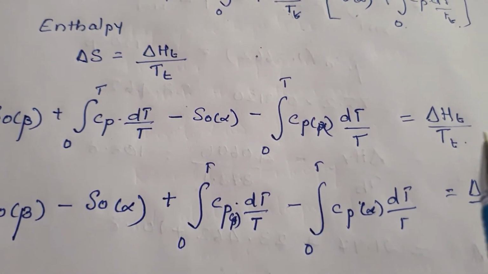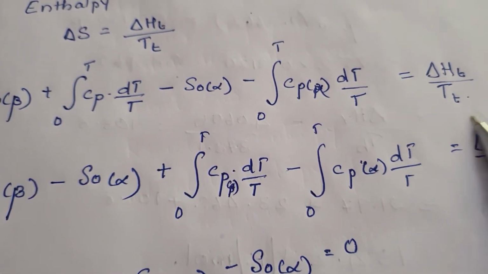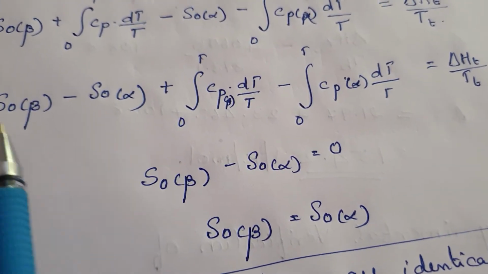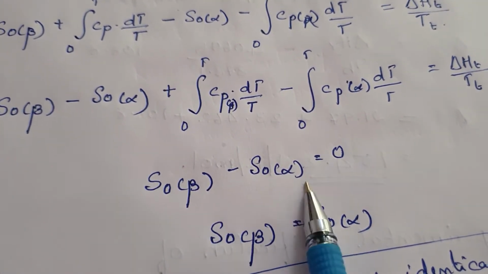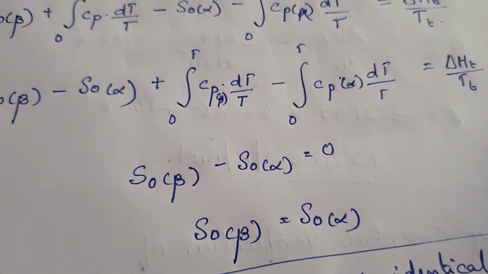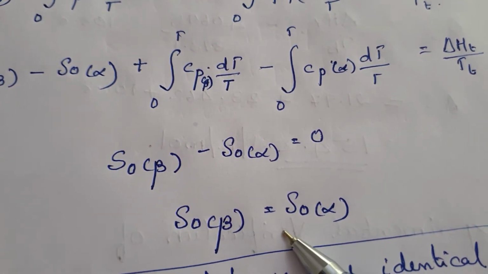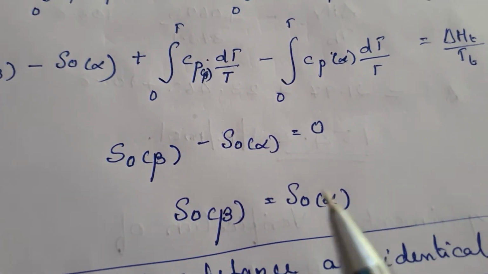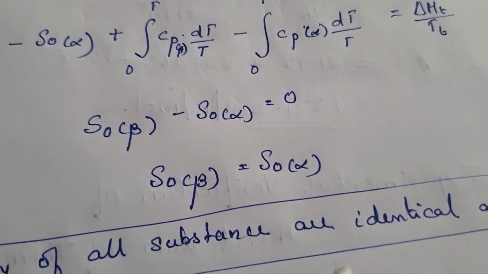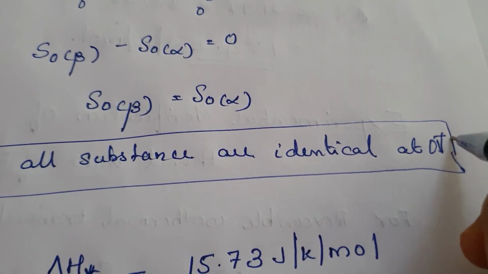If this integral part is equal to delta Ht by Tt, then S0 beta minus S0 alpha should be 0, because this will cancel. That means S0 beta is equal to S0 alpha, that is the third law: entropy of all substances is identical at 0 Kelvin.